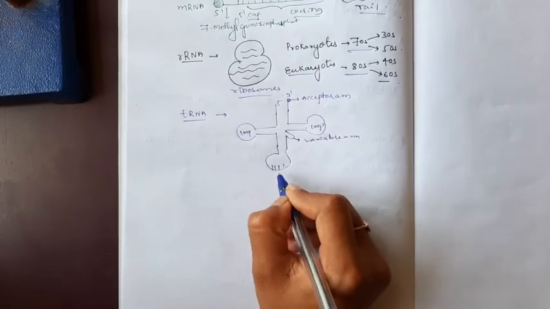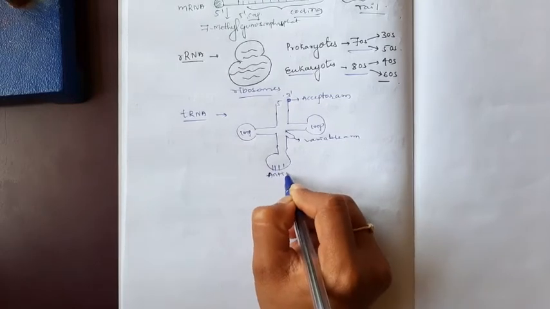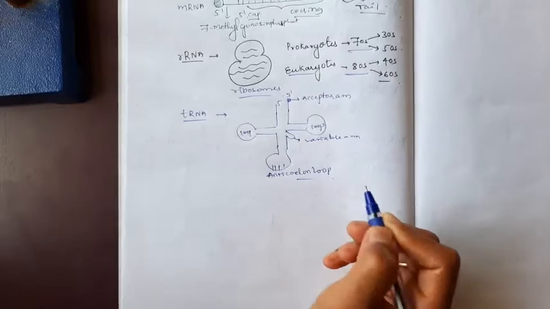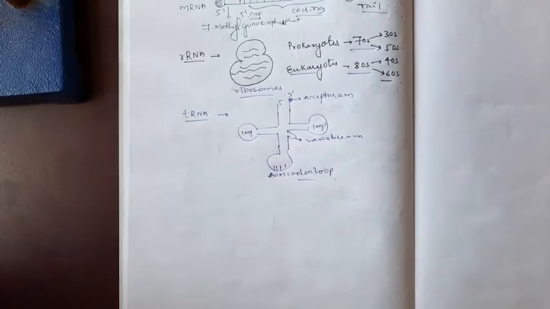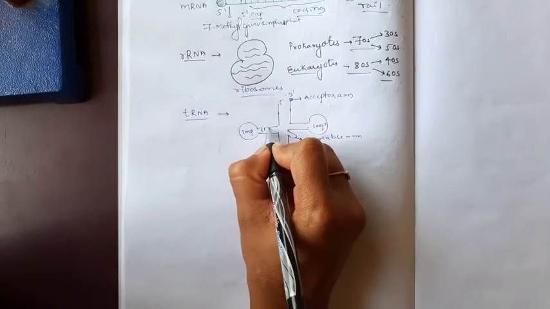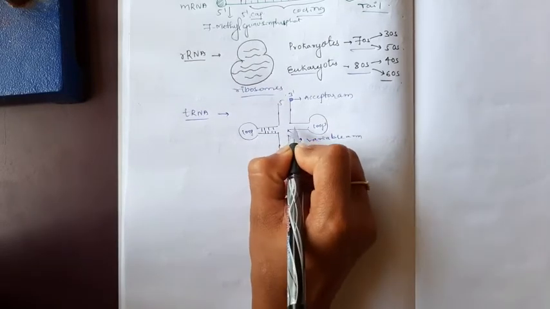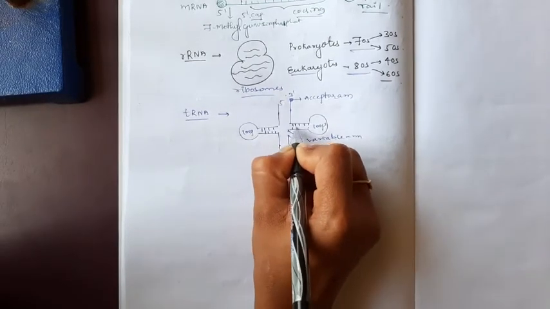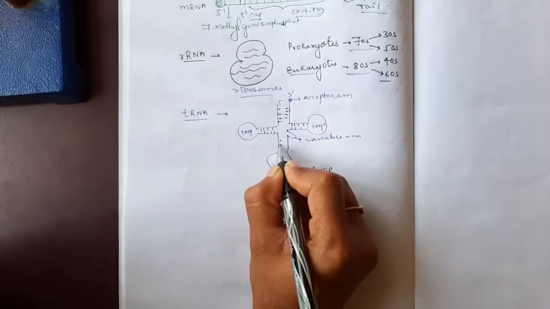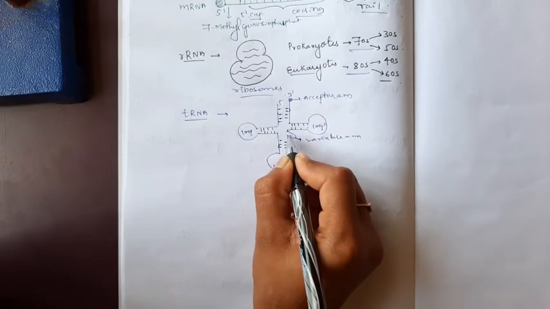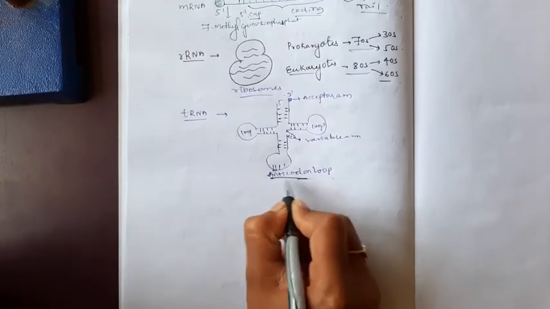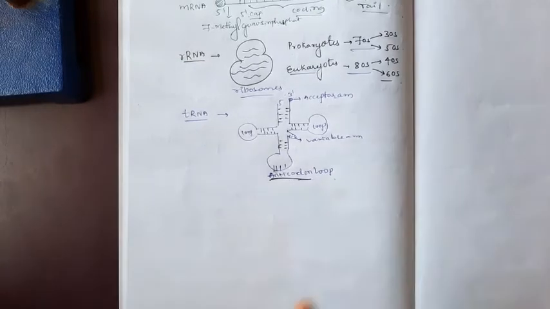This is known as the anticodon loop. Here you can see the pairing, meaning double stranded regions are formed in the tRNA. This is the stem region of the tRNA, here you can see the loop, and this is the anticodon. What is a codon? I will explain now.